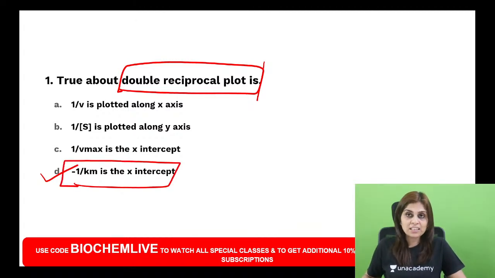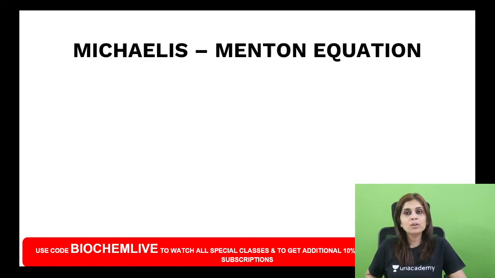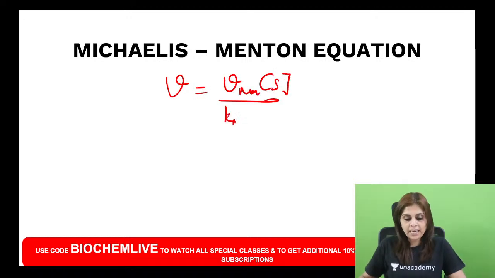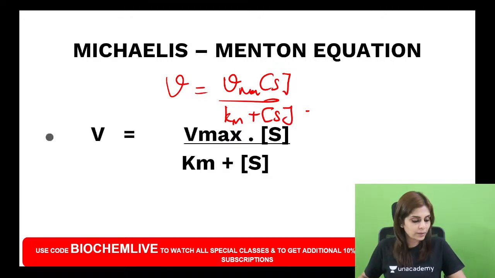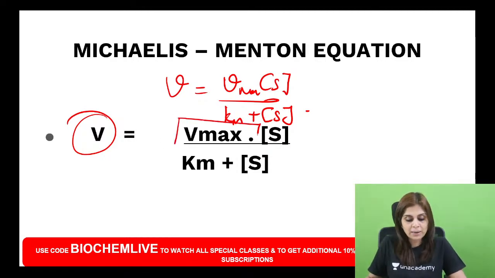Let me first tell you the significance of the Lineweaver-Burk plot or double reciprocal plot, and in the next question I will tell you how to use it. The Michaelis-Menten equation is V is equal to Vmax into S by Km plus S. Do you think you can use this equation straight away to know what would be the velocity of an enzyme catalyzed chemical reaction? We cannot use it. Why can't we use it? Because this Vmax is never measurable.